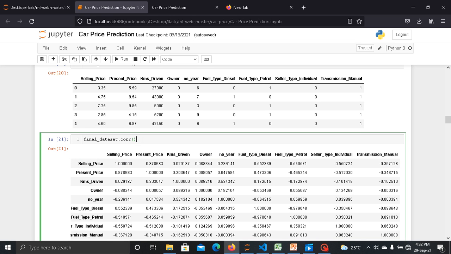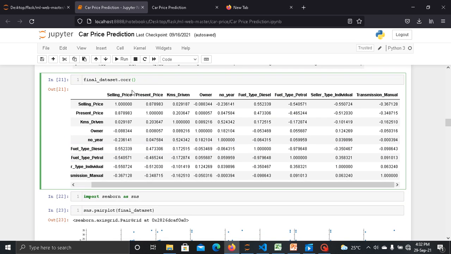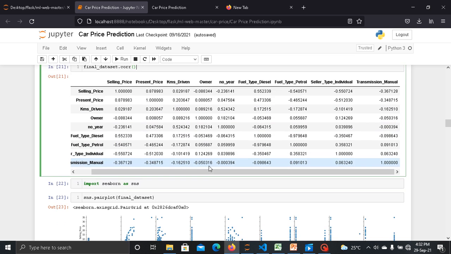Here I find the correlation. So what is correlation? Correlation says how one feature is correlated with another feature. As we can see here, it shows how selling price is correlated with other features.